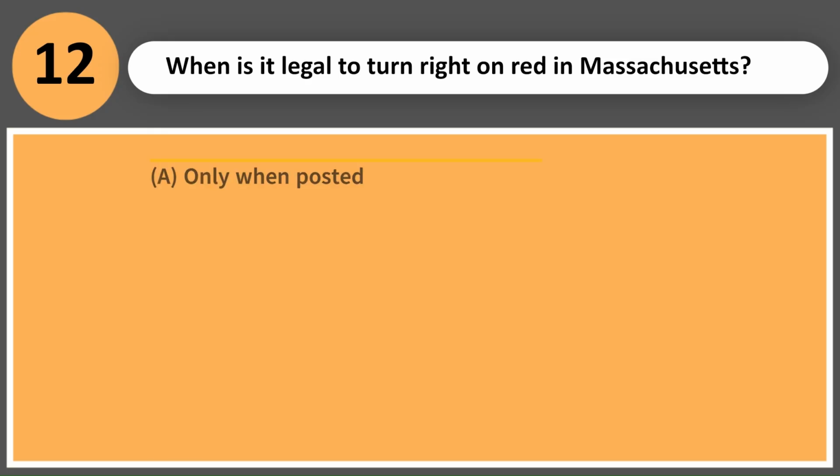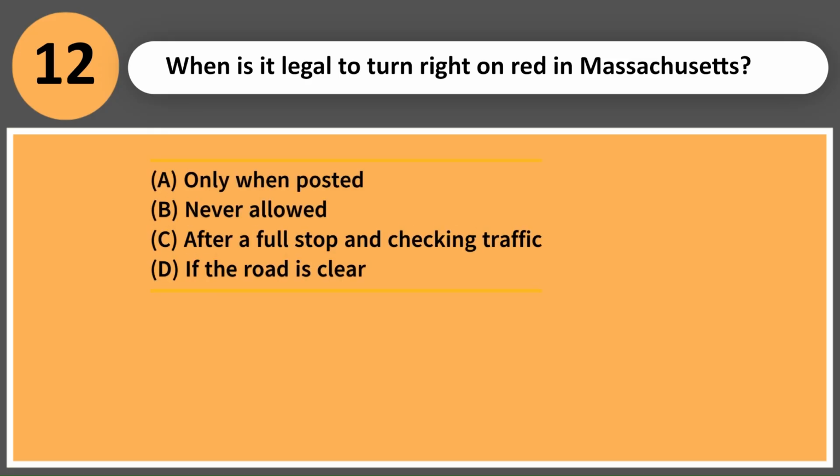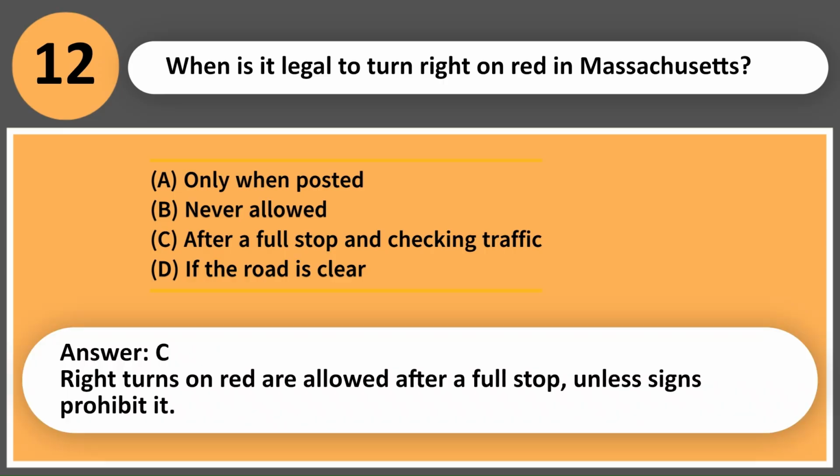When is it legal to turn right on red in Massachusetts? A. Only when posted. B. Never allowed. C. After a full stop and checking traffic. D. If the road is clear. Answer, C.